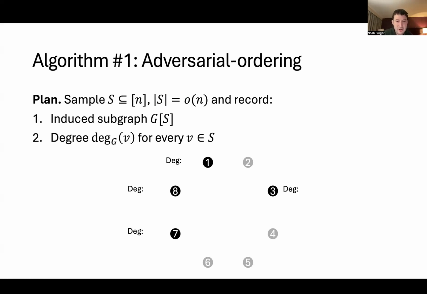So I'm going to initialize counters for each of their degrees. Okay, then edges are showing up. For instance, this is an edge. It's not in the induced subgraph, but it does contribute to the degree of vertex 1. So I mark that vertex 1 now has degree 1, and so on.